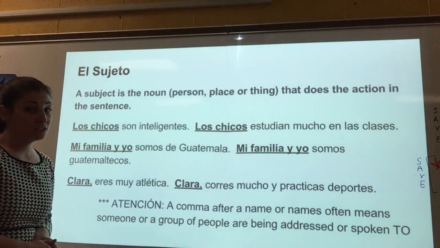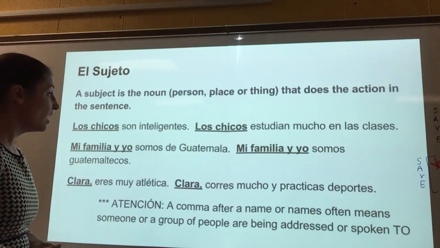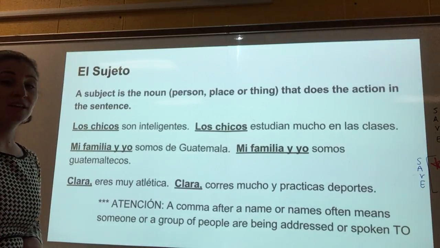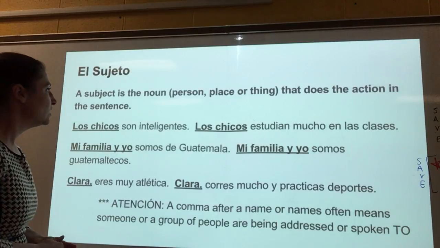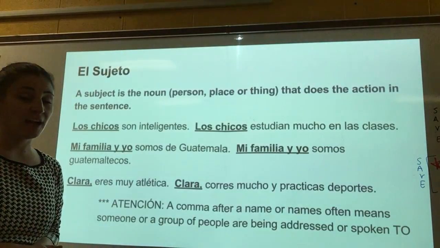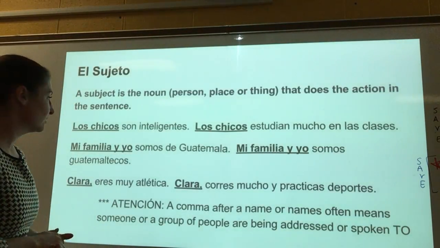The first thing we need to talk about is what a subject is. A subject is the noun in a sentence that does the action of the sentence. So the noun would be a person, place, or thing. Whatever is doing the action in the sentence is the subject.